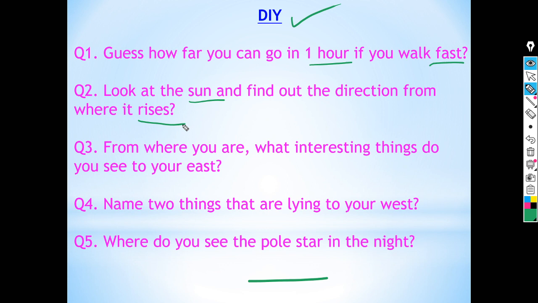Now come to question number 3: from where you are, what interesting things do you see to your east direction? Now come to the fourth question: name 2 things that are lying to your west. Okay, now come to the fifth question: where do you see the pole star in the night? That means you have to write the direction of the pole star. So these 5 questions you have to do yourself.